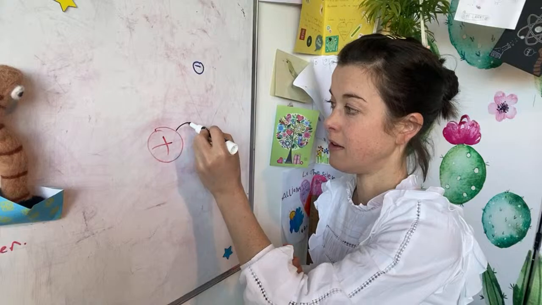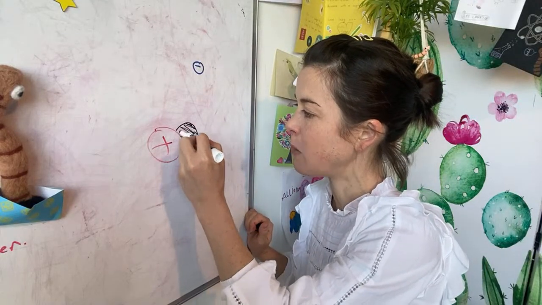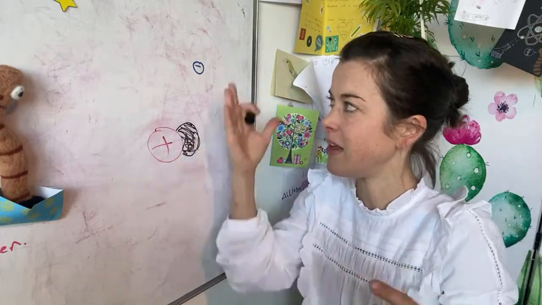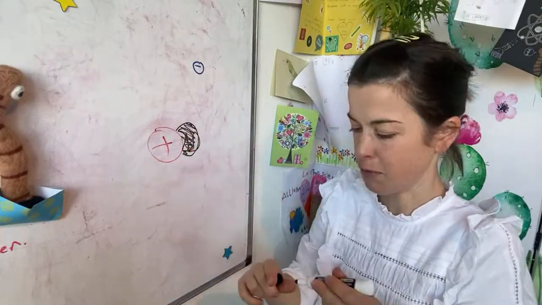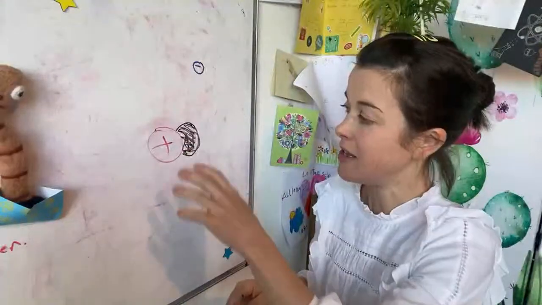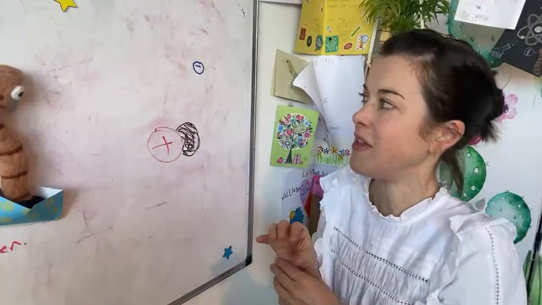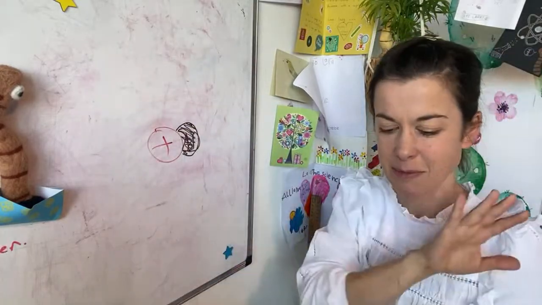Okay, there's another particle right in the middle called a neutron, which, as its name suggests, has no charge at all. It doesn't feel attracted or repelled by positive or negative things. What we need to concentrate on today is the proton and the neutron in the very centre, what we call the nucleus of the atom. We're not really going to worry about the electrons in the shells around the atom at all today.